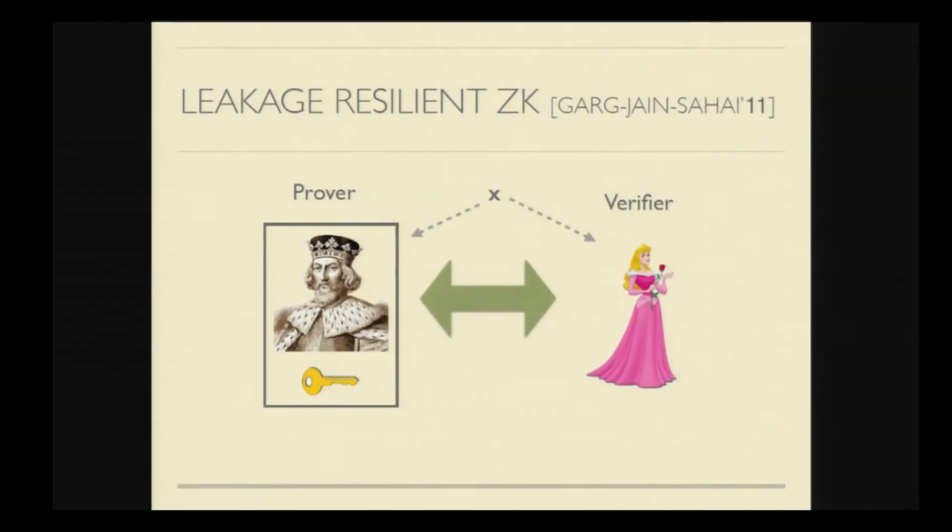So let me begin by recalling the notion of leakage-resilient zero-knowledge introduced by Garg, Jain, and Sahai. The setting here is similar to that of the traditional zero-knowledge proof system. There is a prover and a verifier, and the prover wants to convince the verifier that the instance belongs to that language. And to do so, he has a witness corresponding to this instance.